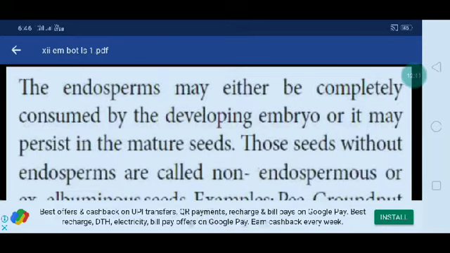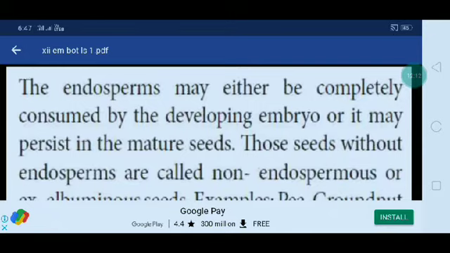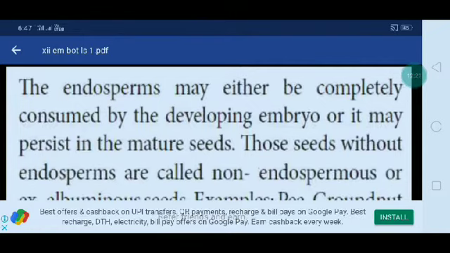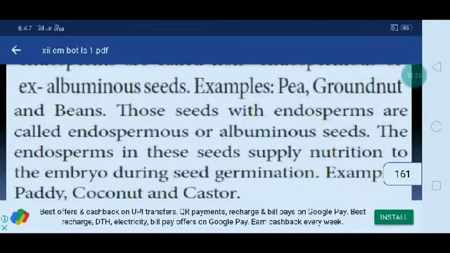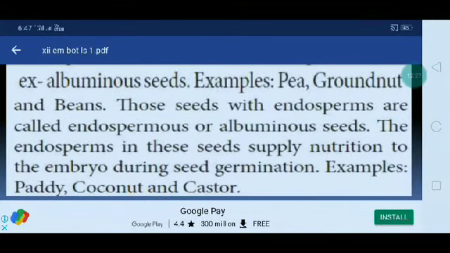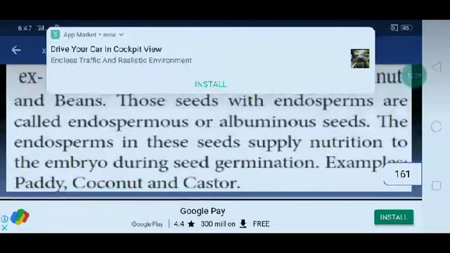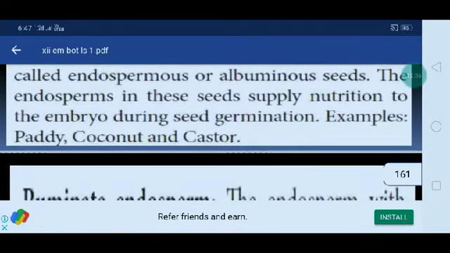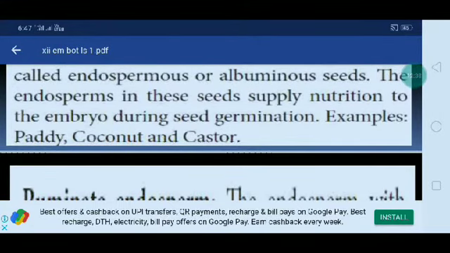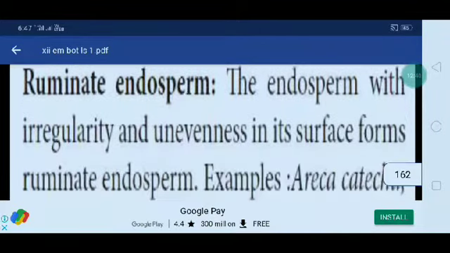The endosperm may either be completely consumed by the developing embryo, or it may persist in the mature seeds. Seeds without endosperm are called non-endospermous or exalbuminous seeds. Examples are pea, groundnut and beans. Seeds with endosperm are called endospermous or albuminous seeds. The endosperm in these seeds supplies nutrition to the embryo during seed germination. Examples: paddy, coconut and castor.